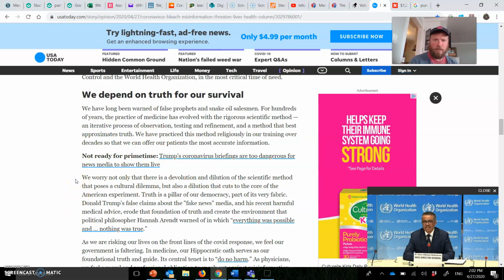We worry not only that there is a devolution and dilution of the scientific method that poses a cultural dilemma. There's some real weird writing quirks here, but it's okay. But also a dilution that cuts to the core of the American experiment. Truth is a pillar of our democracy, part of its very fabric. Donald Trump's false claims about fake news media and his recent harmful medical advice erode the foundation of truth and create the environment that political philosopher Hannah Arendt warned of, in which everything was possible and nothing was true.